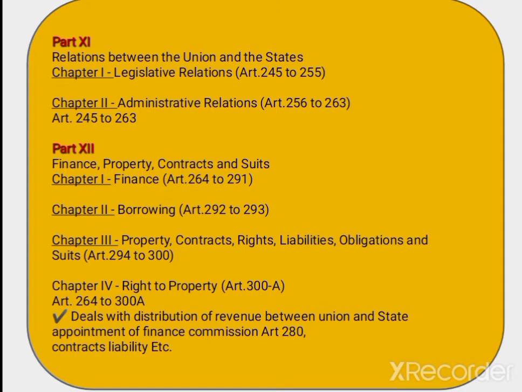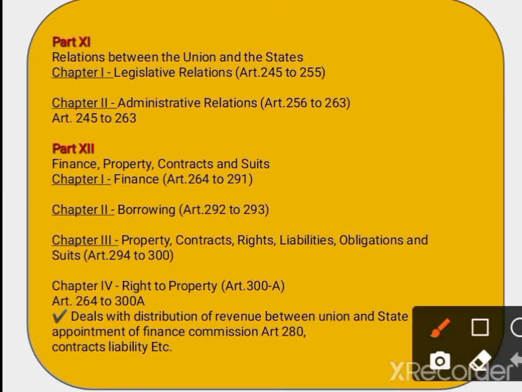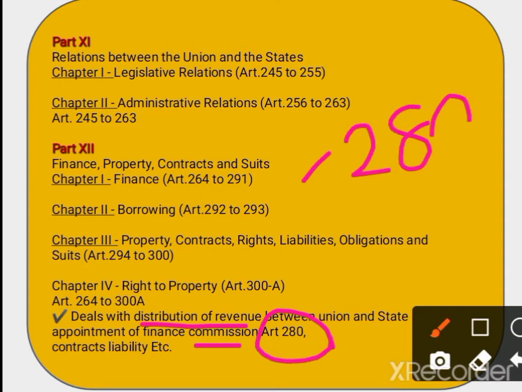Next, part 12. So what is in part 12? Part 12 deals with the distribution of revenue between the union and states, and the appointment of the finance commission, and we should know that the finance commission is related to article 280. Very, very important, and a repeated question also. Article 280 deals with the finance commission.